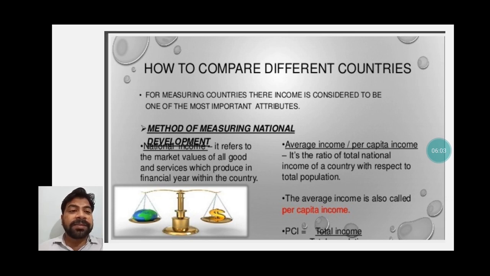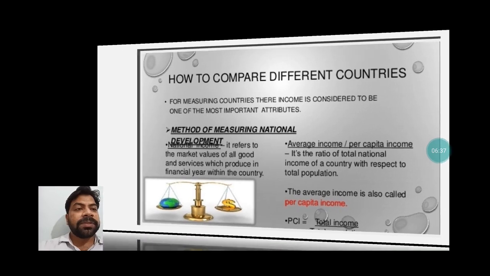So understand, national income, it refers to the market values of all goods and services which are produced in a financial year within the country. Okay, so that is the national income. Whatever is just produced in the country in one financial year, that is becoming the national income. Average income, per capita income, you can say, is the ratio of total national income of a country with respect to total population. So how to extract the per capita income? You can see over here, total income by total population.